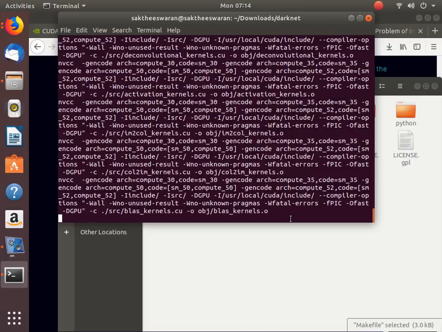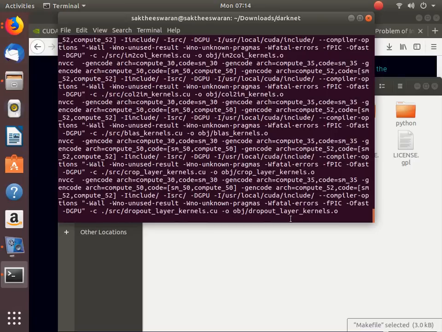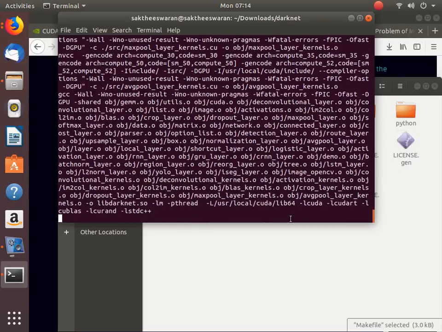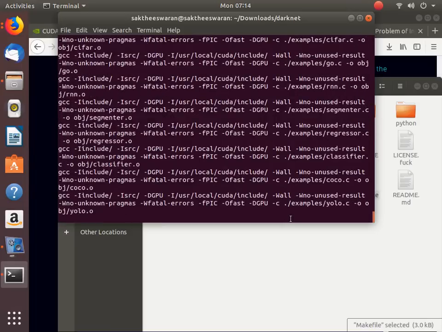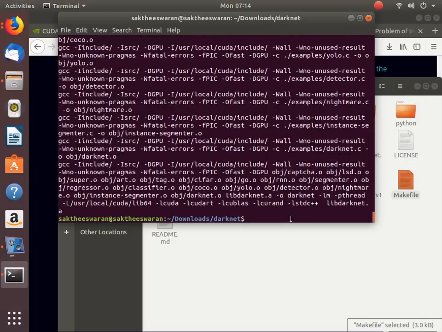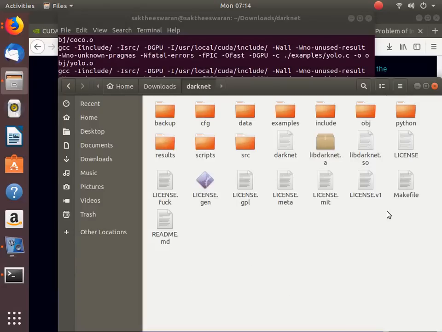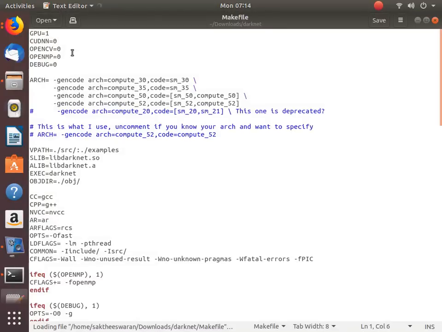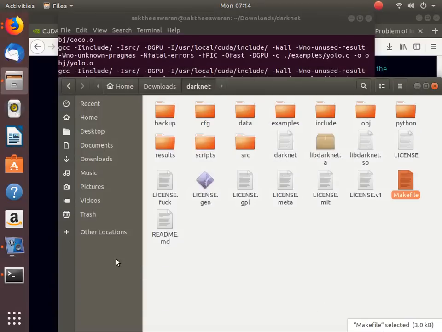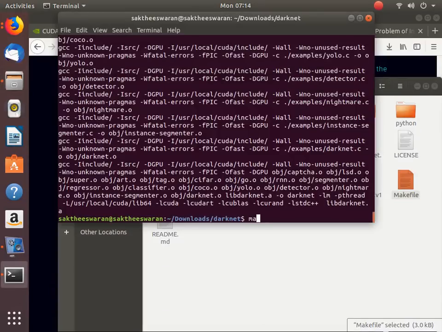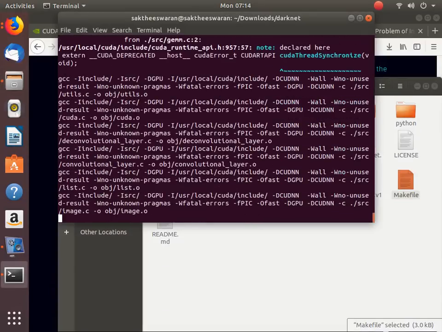There were no errors, so it was a great success. Then you have to go to the makefile again and initialize CUDA by setting CUDA=1, and now you have to run make. If no errors, it will run well.